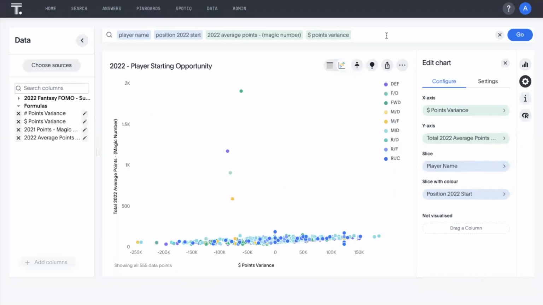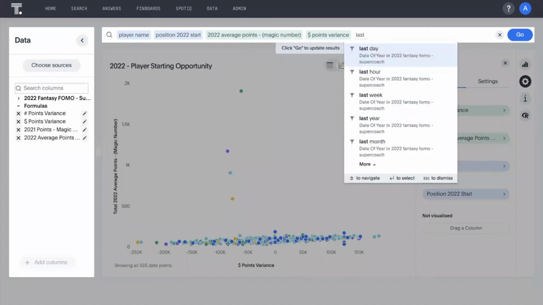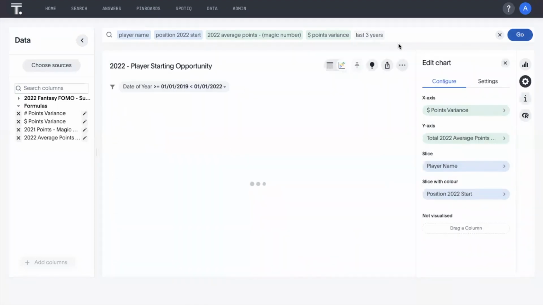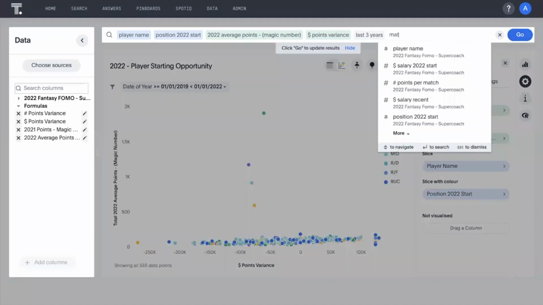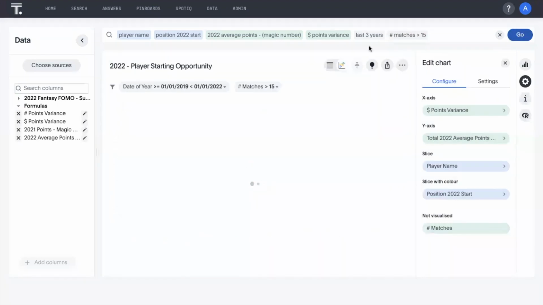So we have obviously a lot of data in this. There are a few anomalies in the data set which we can ignore. But specifically, we can see that the Supercoach points are based only upon 2022. I want to have a look at how the player has been performing over the last 3 years, so we can start understanding if there's an opportunity with the variance of their current price to how they've performed over a number of years. So let's do last 3 years. And let's limit this to players who have played, let's say, at least 15 matches. So we're excluding a number of players there.